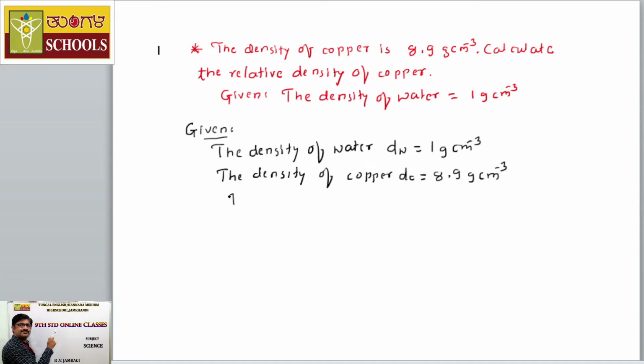Now, the relative density Rd of copper is equal to how much?